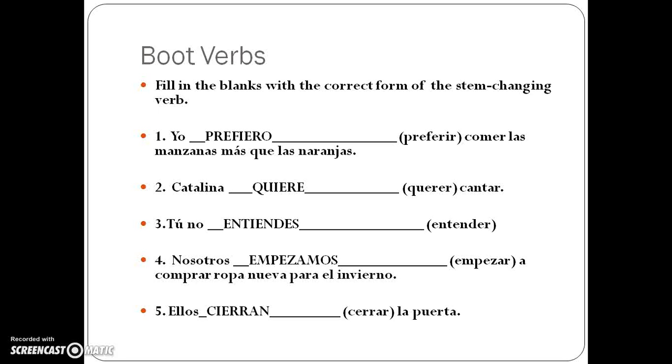Nosotros empezamos a comprar ropa nueva para el invierno. We start to buy new clothes for the winter. Oh, here's the thing. Empezamos, why didn't this E change? Oh yeah, that's right. It's not in the boot. And finally, número 5 here is ellos cierran la puerta. They close the door. That is in the boot, and it does get that change.